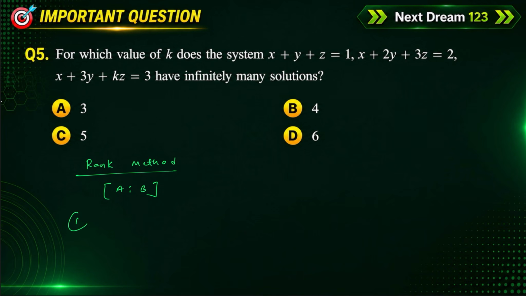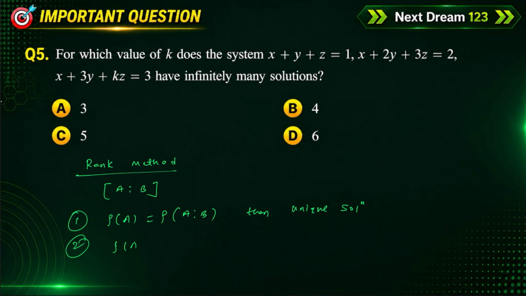The first one is, if rank of A equal to rank of augmented matrix, then the system has a unique solution.